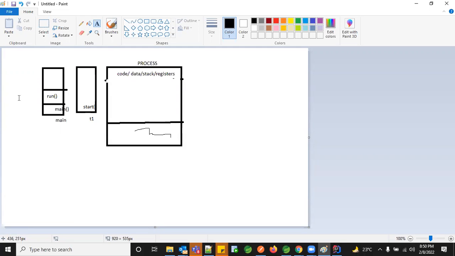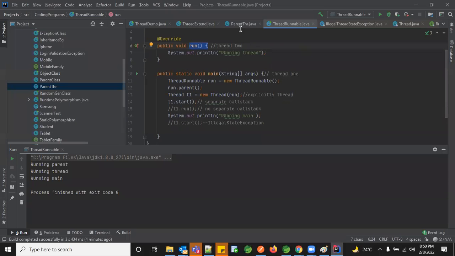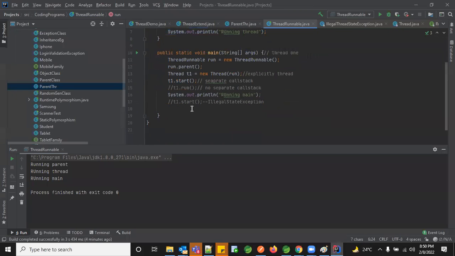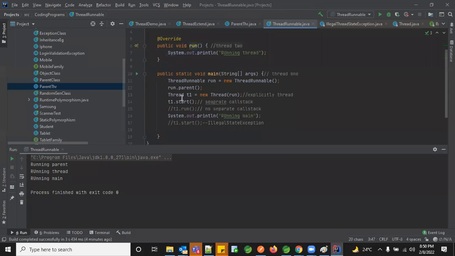Okay. So why do we need to do that? What happens if we use a separate stack is something we learn in the multi-threaded environment. But right now, this would be the way for us to create our own threads. So the two ways to create are by extending Thread and by implementing the Runnable interface. And every time you create your Runnable, you have to pass whatever instance extends or implements Runnable into your thread object, and you have to kickstart it.